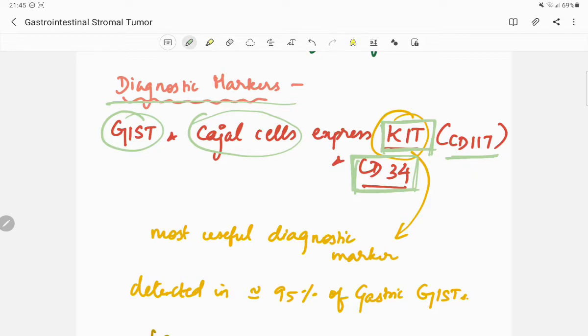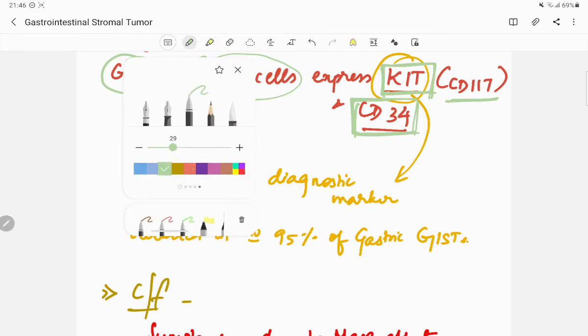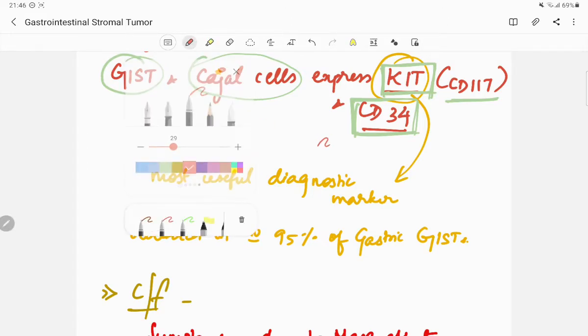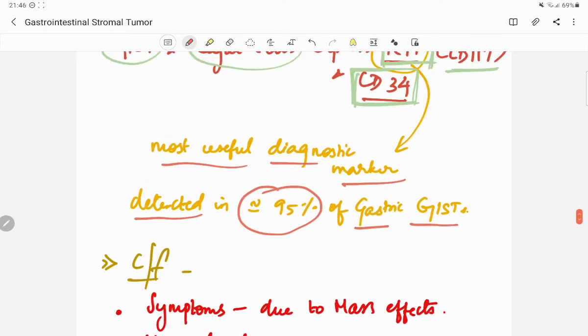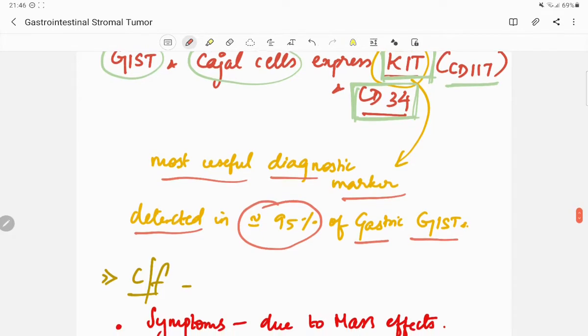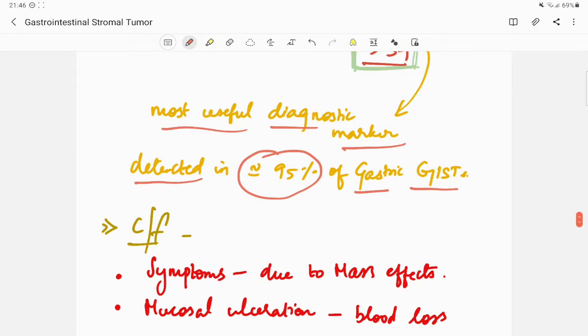So the GIST and the Cajal cells express KIT and CD34, out of which KIT is the most useful diagnostic marker, which is detected in about 95% of gastrointestinal stromal tumors.